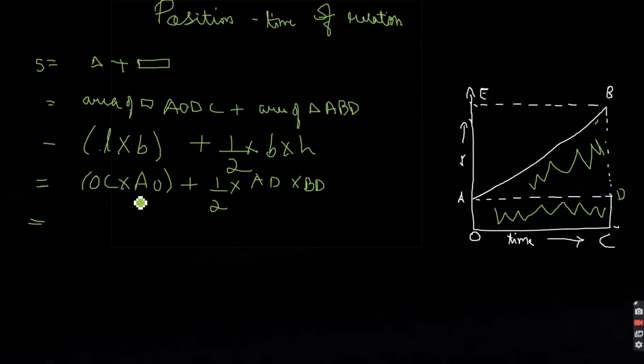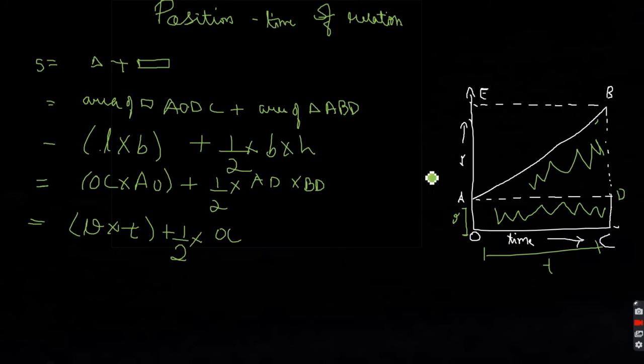Now again, OC into AO: this AO is initial velocity and OC is time. So it will be U into T, plus half. Now AD will be equal to OC, so I'll write OC instead of AD. Why? Because they are equal, because the length, or you can say the breadth, of the rectangle will be the same. So AD will be equal to OC.